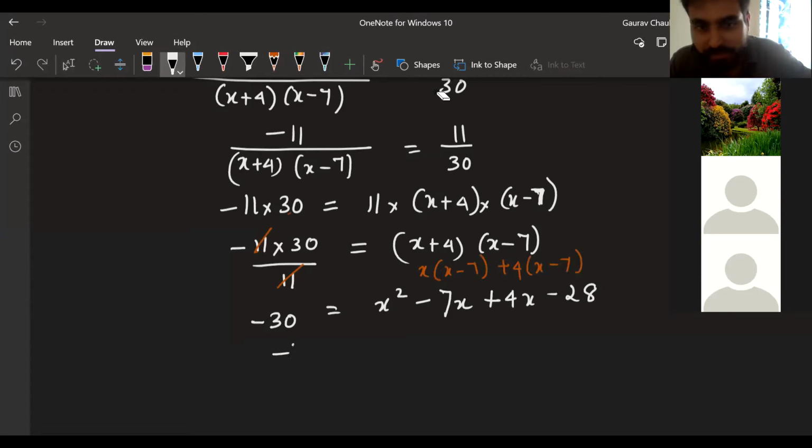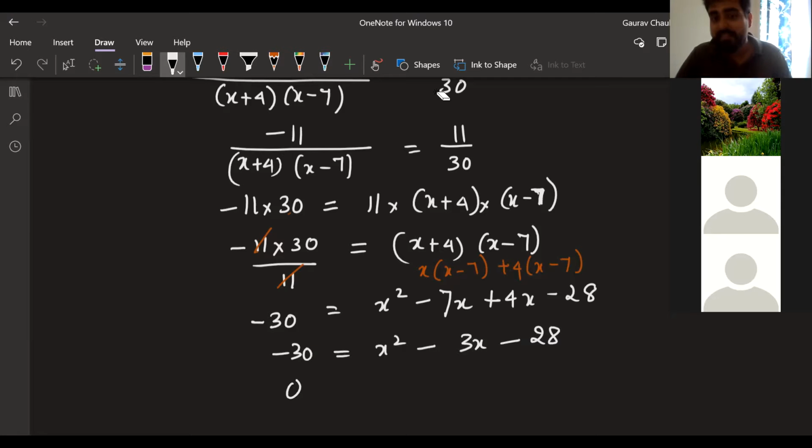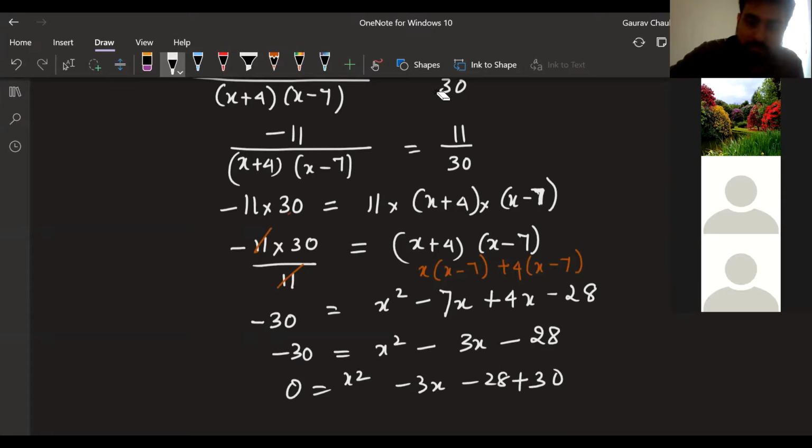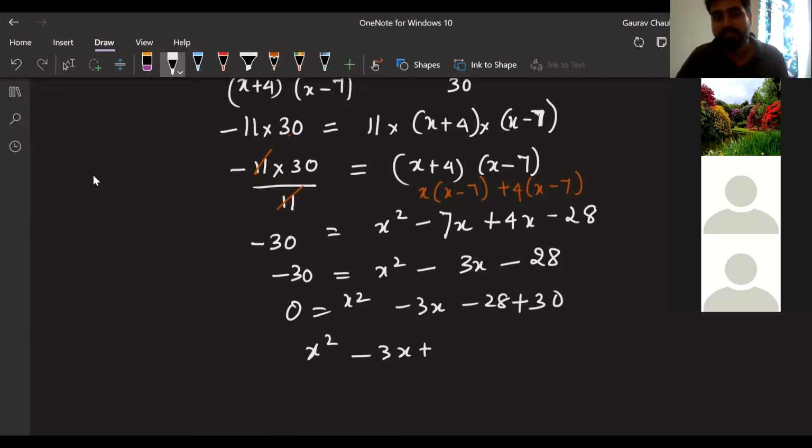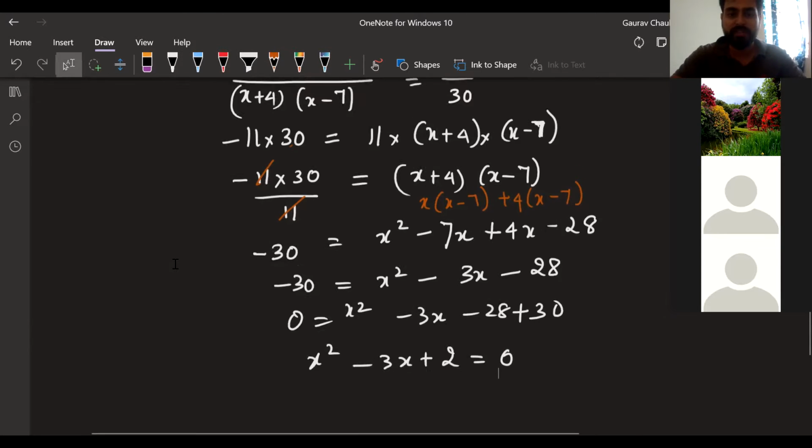So minus 30 is equal to x square minus 3x minus 28. 0 is equal to x square minus 3x minus 28 plus 30. When minus 28 plus 30 becomes plus 2, I have x square minus 3x plus 2 is equal to 0. Switching the sides also. How are we feeling about this now?